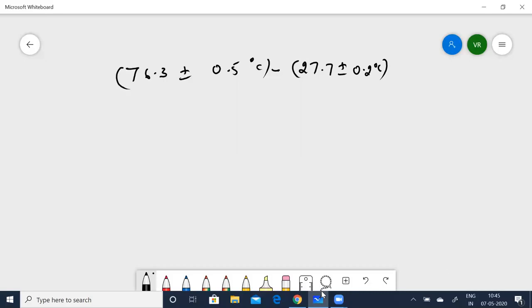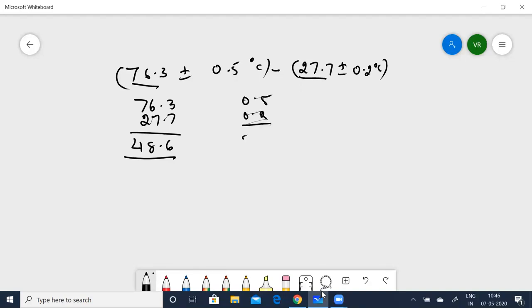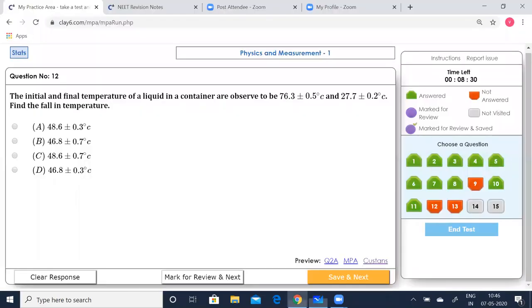So as I told you, take the mean values, subtract them. 76.3 minus 27.7 gives you 48.6. Yes. And you'll have to add up the errors, 0.5 and 0.2. That gives you 0.7. So that gives you 48.6 plus or minus 0.7. So option C is correct. Okay, 48.6 plus or minus 0.7. So we'll have to say that. Okay. Yeah. Now we'll go to the next question.